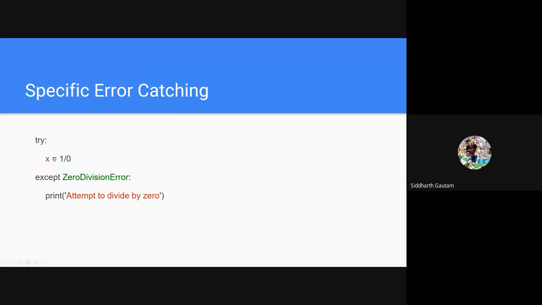What if you want to write a program where you're anticipating an error? You know that there is one bug in the program that is consistently breaking the execution of the program. In that case, you will take that particular error and write a try except block for it.